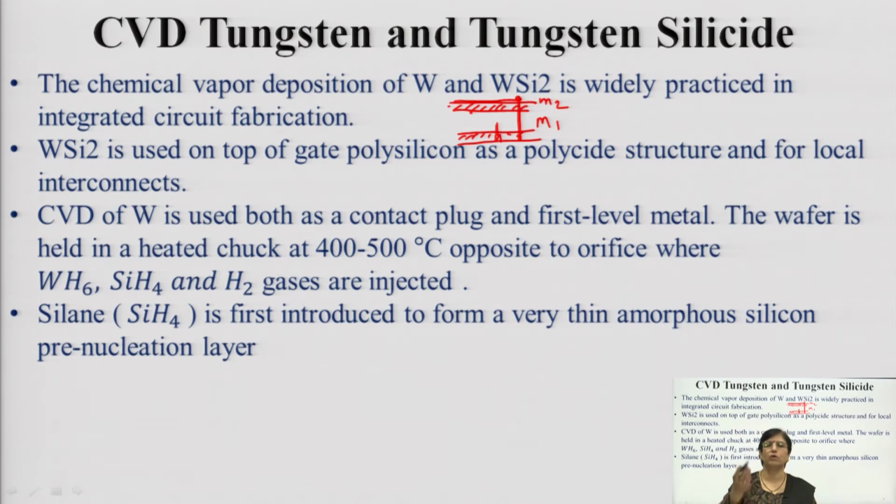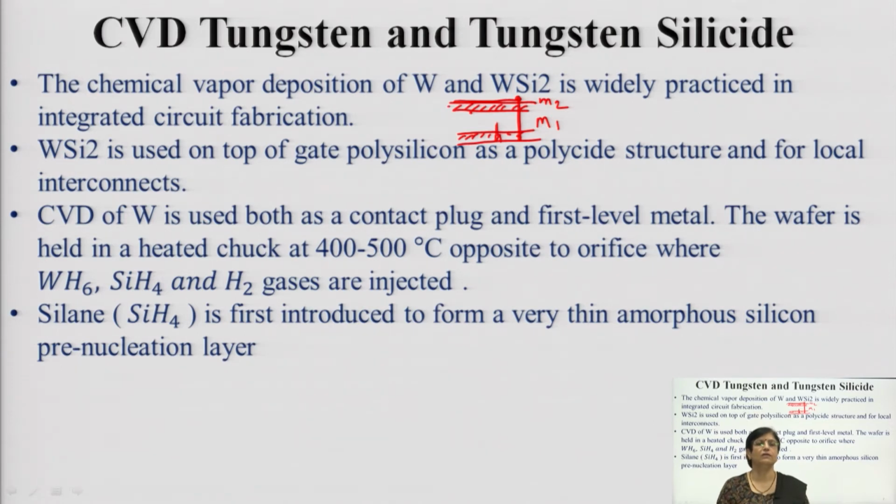If I am using plugs for establishing such contacts, such tungsten plugs are very popular in my IC fabrication. Tungsten plugs are the most recommended plugs, or such vias can also be created for multi-level metallization. These come very handy. Now, this CVD of tungsten can be used both for contact plugs as well as first level metallization, and